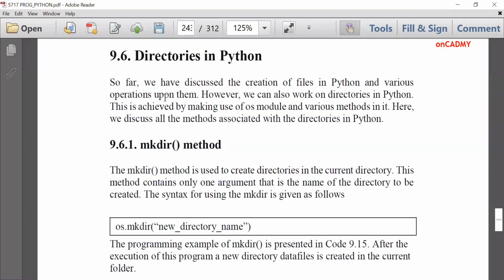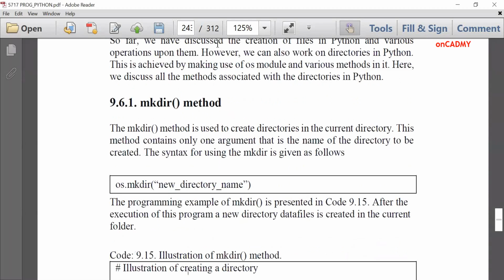Therefore, we need to import the OS module before using any directory method or function. A directory can be created by using mkdir. This is the command for it: we will write os.mkdir, and in the parentheses, we will give the new directory name.